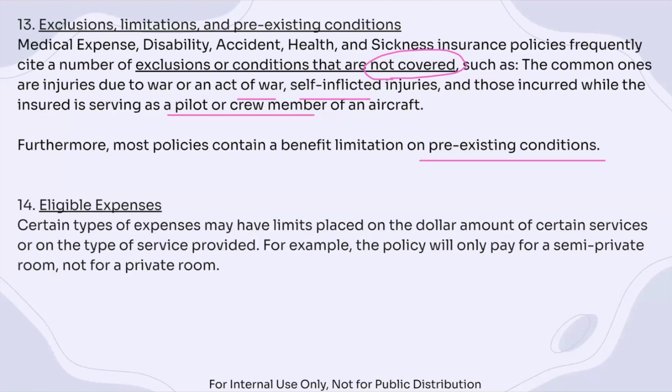Now we look at our eligible expenses provision. This provision specifies what the eligible expenses are. Again, we have to look back at risk management for the insurance company. They need to analyze and think about how much they are actually going to cover. So we need to think about eligible expenses. Does the insured really need a private room, or is a semi-private room enough?